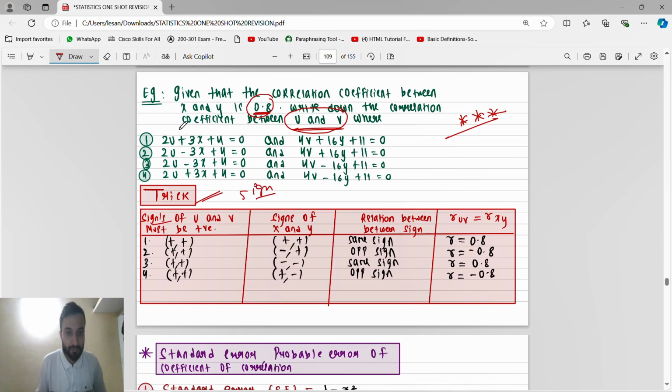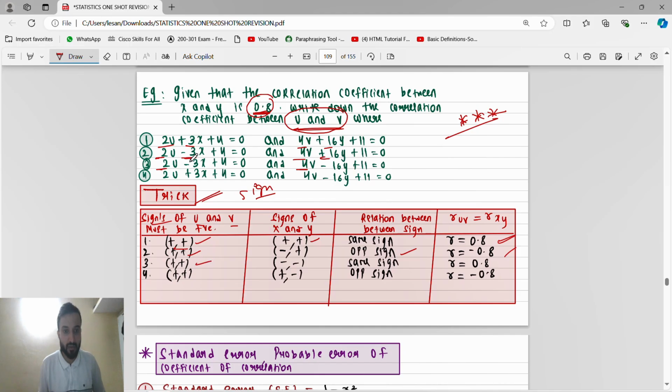See here, the sign of u and v. u is plus, v is plus, so both are plus. The sign of x and y: x is plus, y is plus. So plus means the same sign. Same sign means the same value, 0.8 only. If here u is plus, v is plus, but x is minus and y is plus, minus means opposite sign. It is not the same. Opposite sign means minus. Same, guys: u is plus, v is also plus.